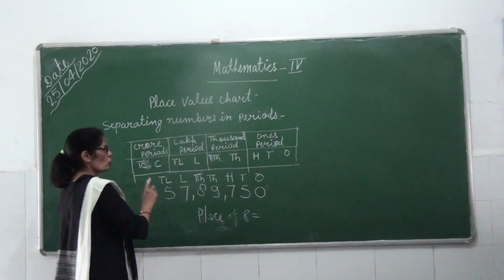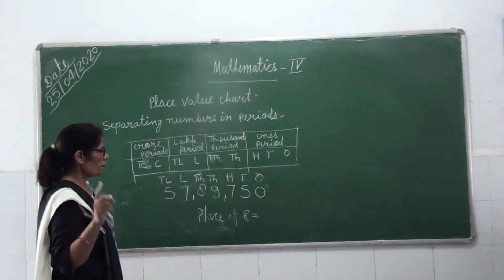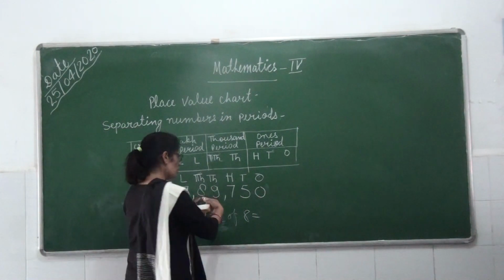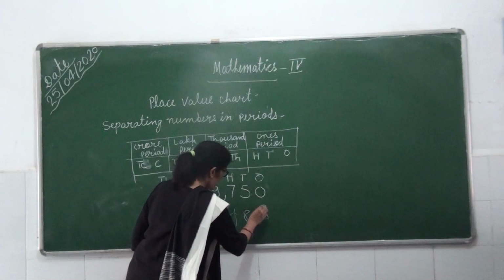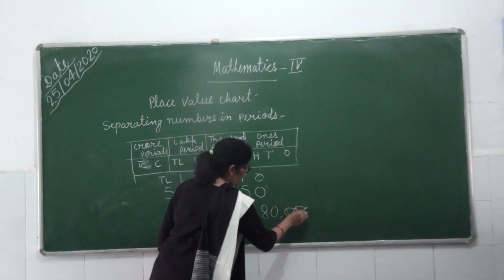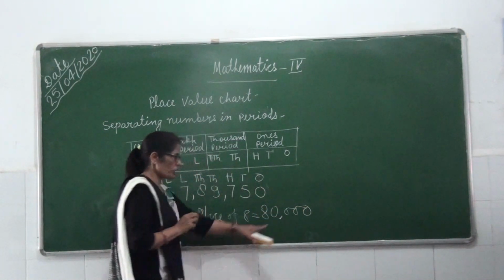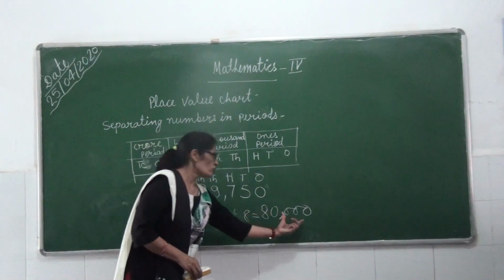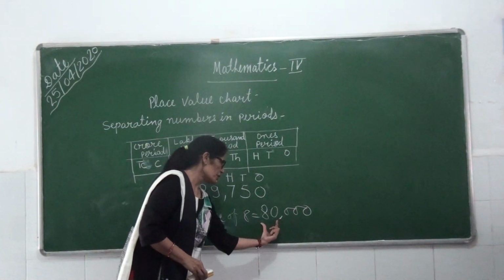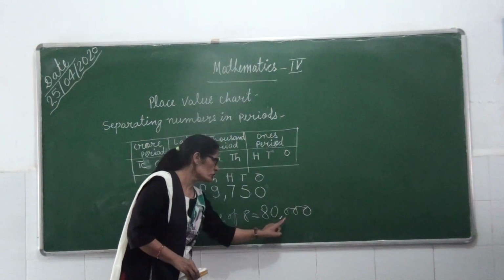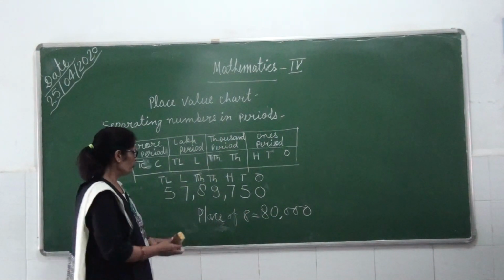The 8 is on the 10,000 place. So the place value of 8 is 80,000. And I am using a comma here. You can see I am using it because it is the ones period and the thousand period, so I am using a comma after 3 zeros.